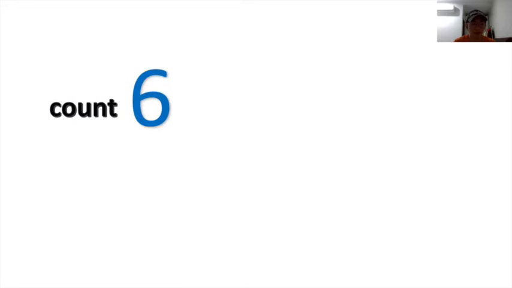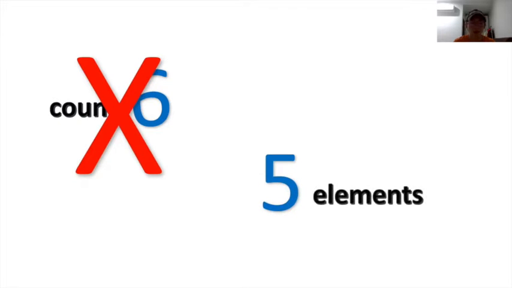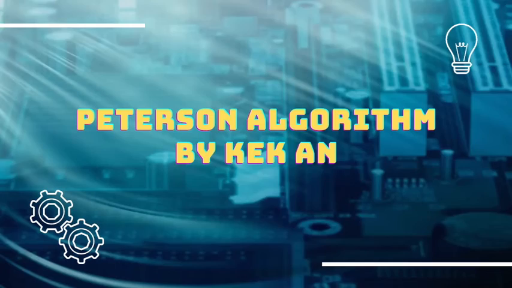Hence, the current value of the count is 6, which is wrong, as the buffer has only 5 elements as mentioned above. This condition is known as race condition, and it is one of the producer-consumer problems.